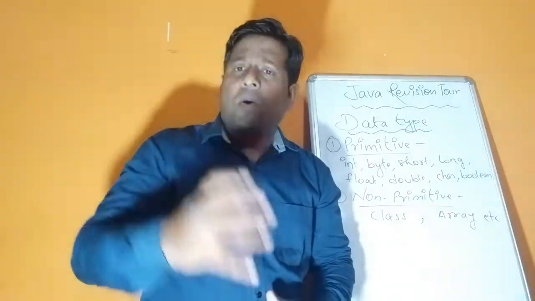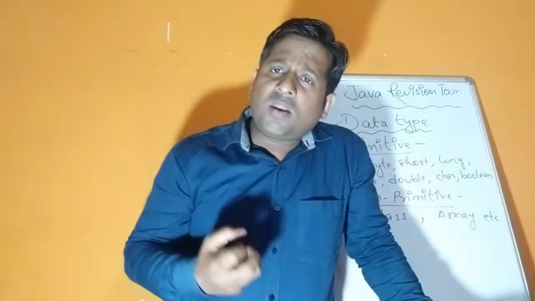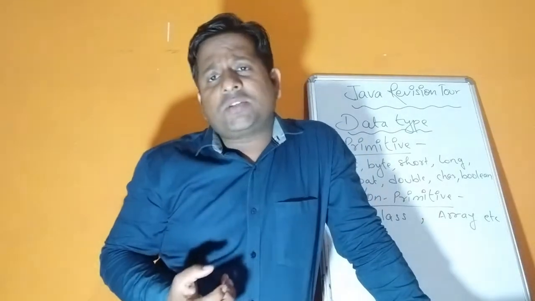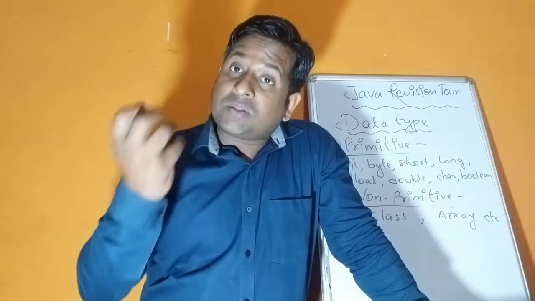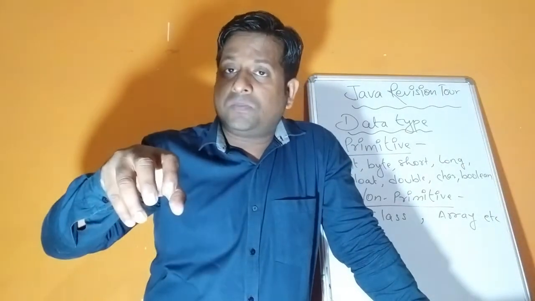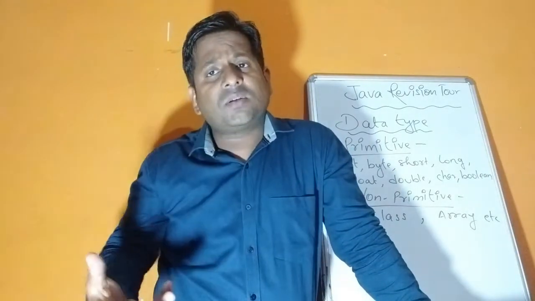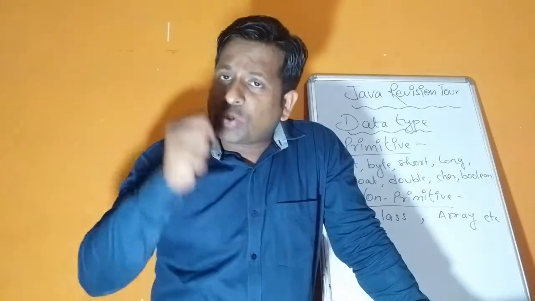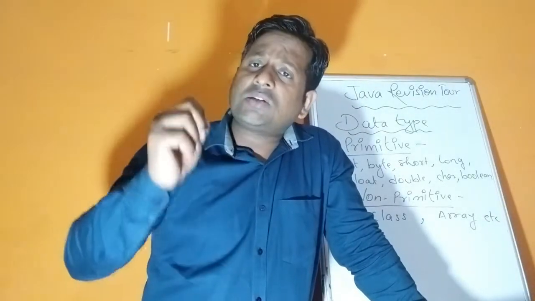Now see, the next part is data type. Data types are used to provide information about what sort of value a variable will store. Variable means a name, an identifier. But what sort of values will that identifier store? It will store a value that is a number, alphabets, or any other type of value. That information is given by the data type.